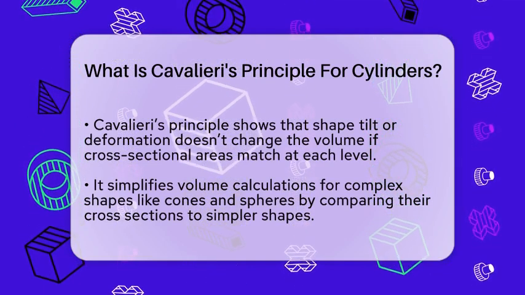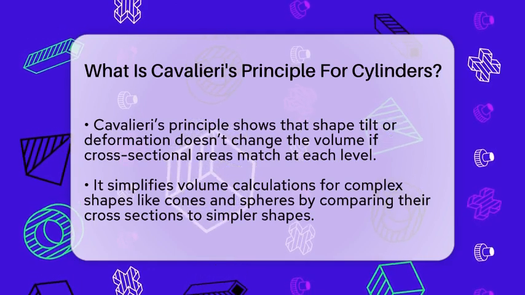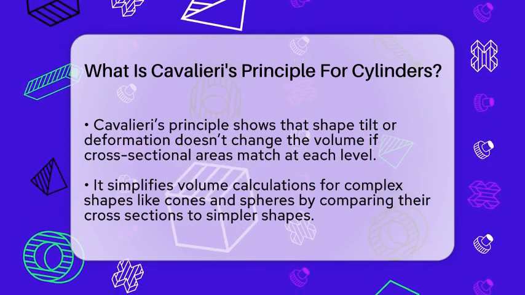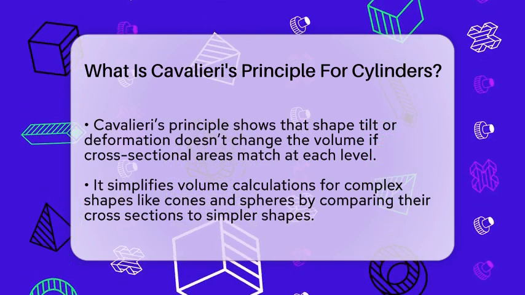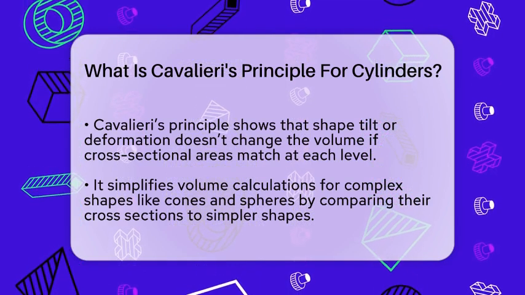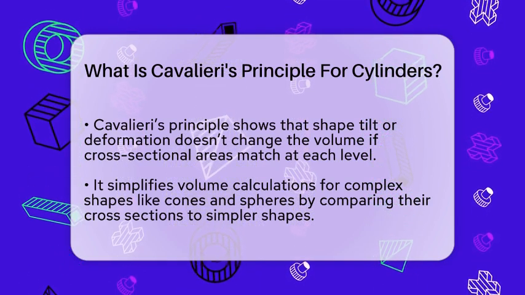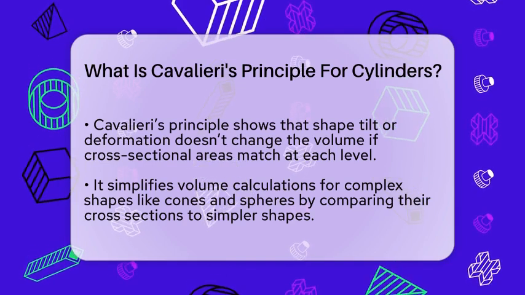This principle is especially useful when dealing with complex shapes like cones or spheres. It allows you to compare a complicated shape to a simpler one with the same cross-sectional areas at each level. For example, you can prove that an oblique cylinder has the same volume as a right cylinder with the same base and height by using this idea.